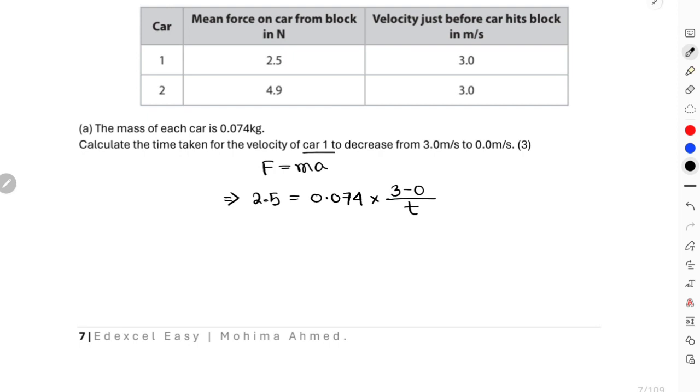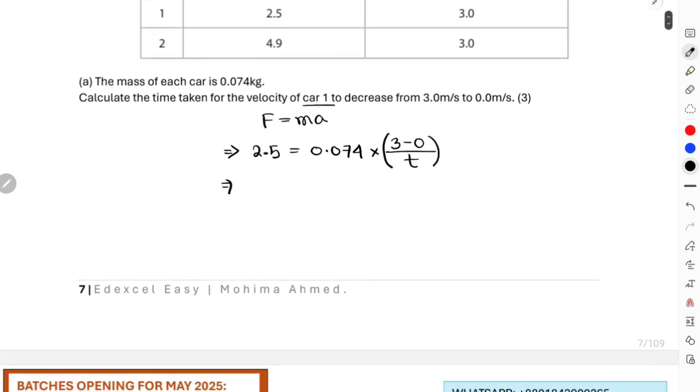The time is unknown, and 3 minus 0 is just 3. So if I make the time the subject, this will be 2.5 divided by 0.074, and then this entire thing will be multiplied with